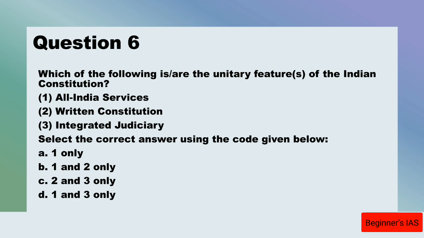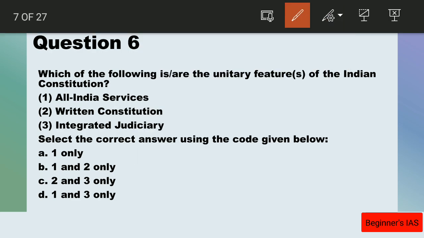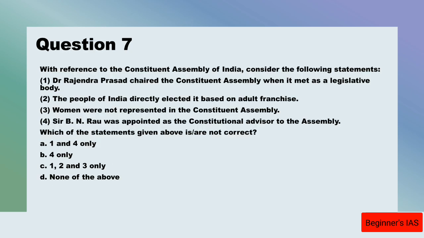If you analyze the option, obviously statement number 1 is right. We have to analyze the 3. So here, yes, this integrated judiciary is also a unitary feature. Therefore, answer for the question number 6 is D, right? 1 and 3. Both the statements are right. Therefore, D is right. And let us move on with the question number 7.